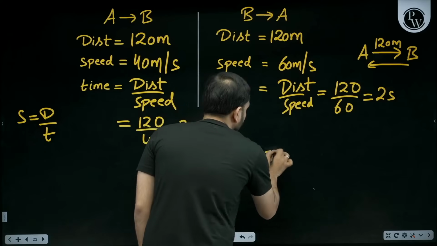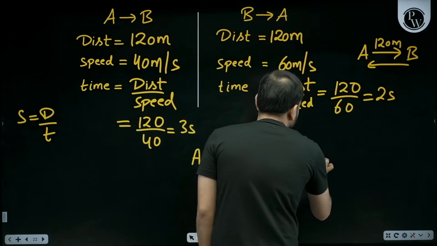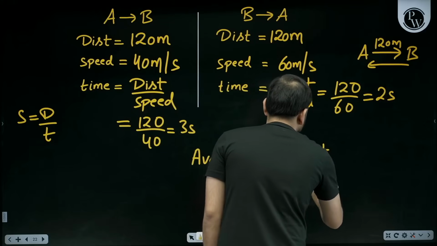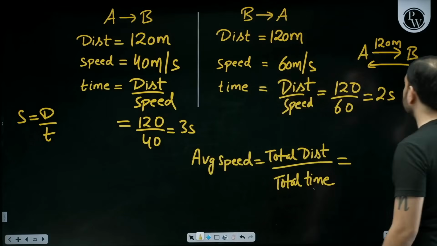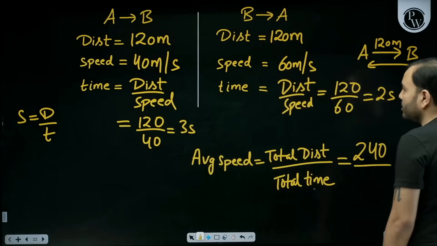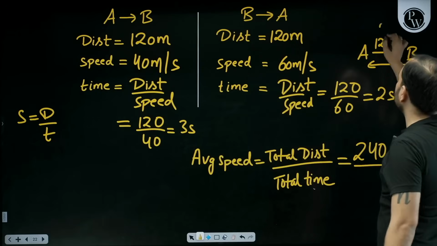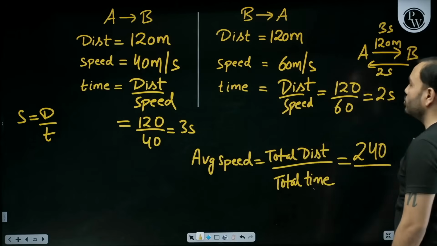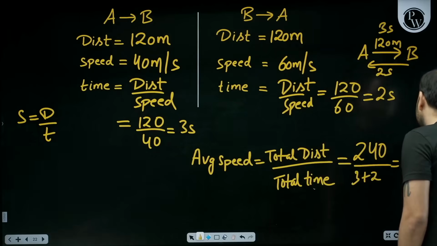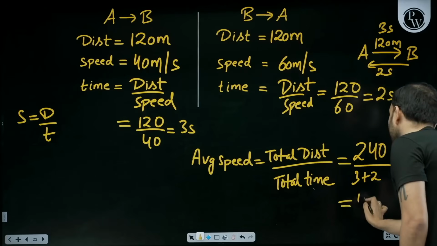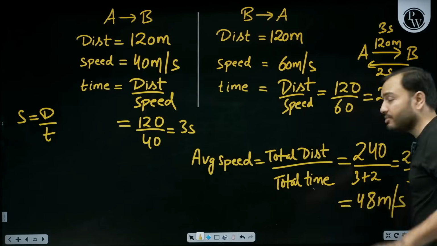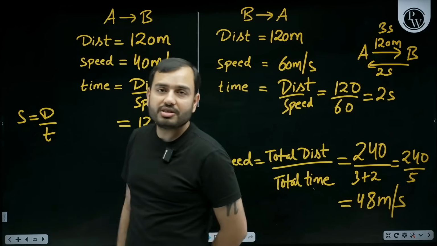Average speed is total distance upon total time. Total distance, how much is it? 120 gone, 120 returned, 240. How much time did it take? When going it's 3 seconds, while returning it's 2 seconds. So 3 plus 2 equals 5. So 240 divided by 5. 5 4s are 20 and 40 divided by 5, 8. So 48 meter per second. The answer is not 50. It's 48 meter per second.